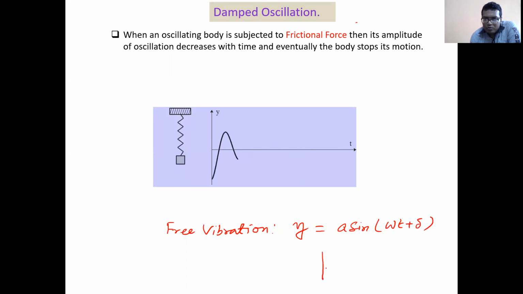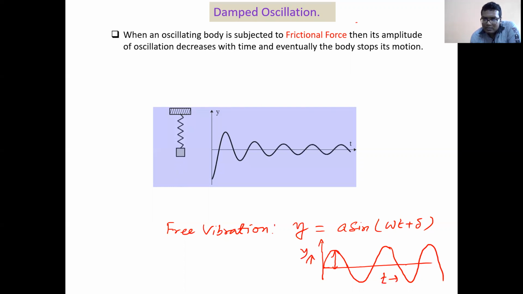And if you plot this, basically it's a sinusoidal curve and its amplitude remains constant, right? Which one is the amplitude? This one is the amplitude. This is my displacement y and this is my time axis. So with time, what we have observed is that its amplitude remains constant.